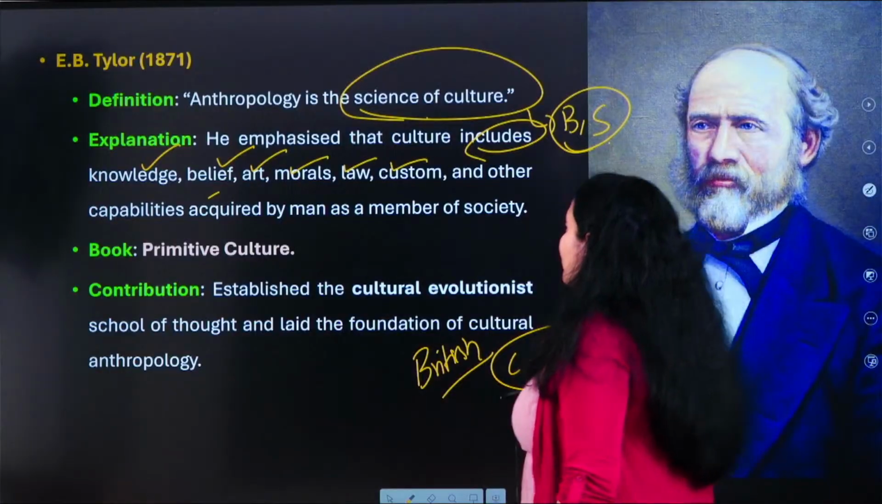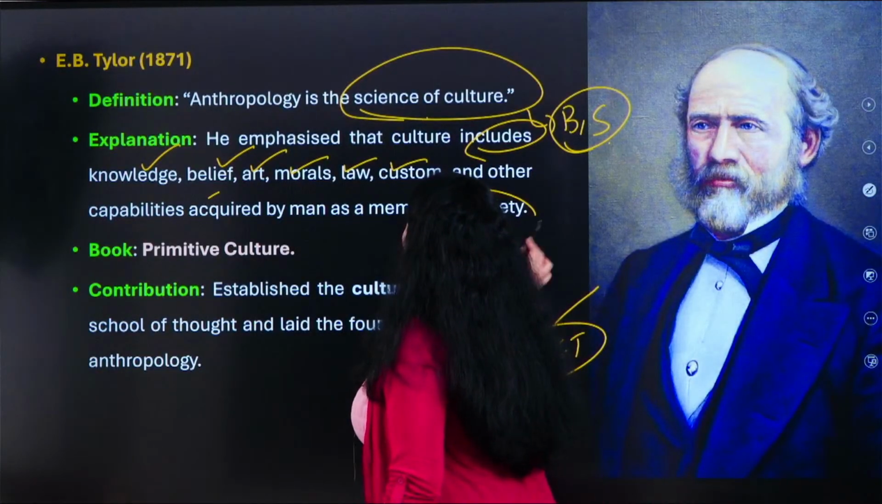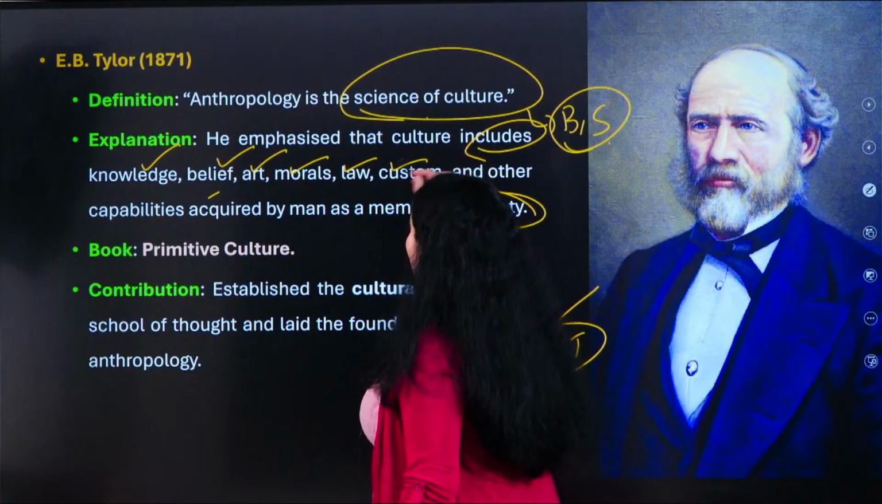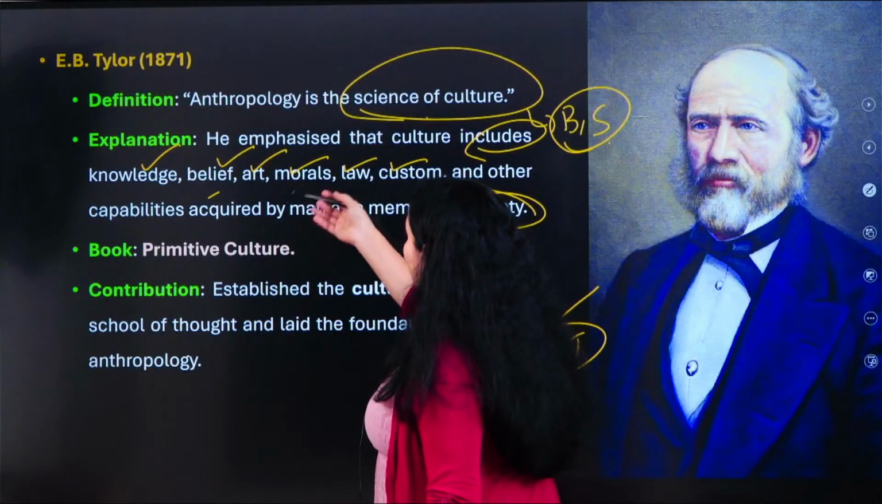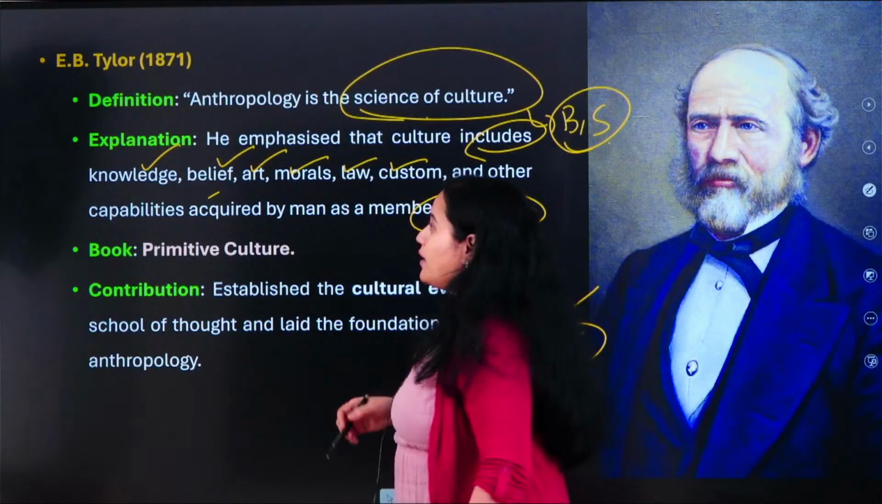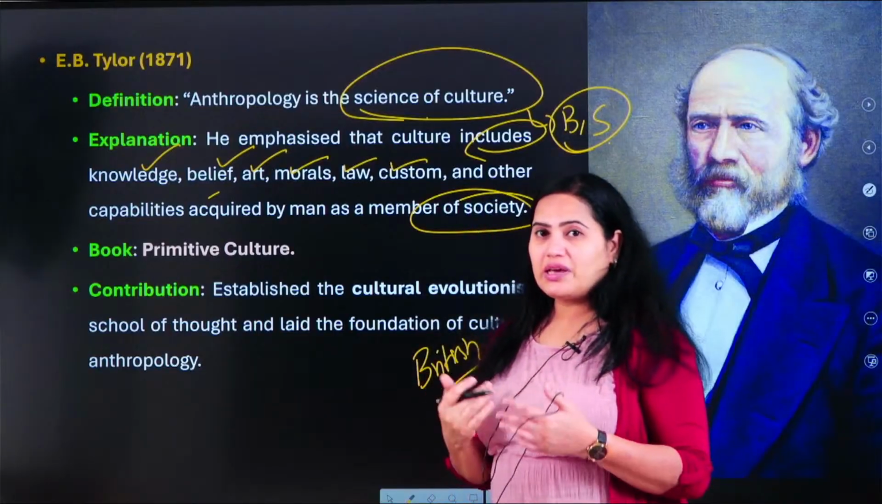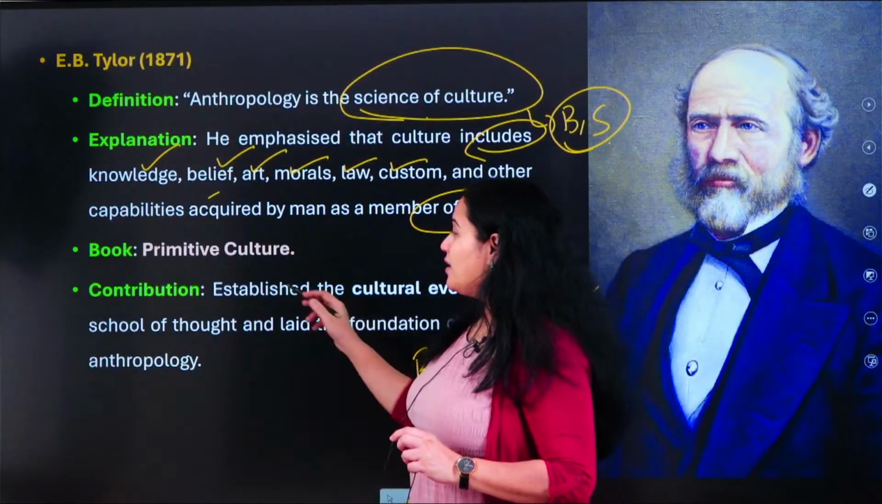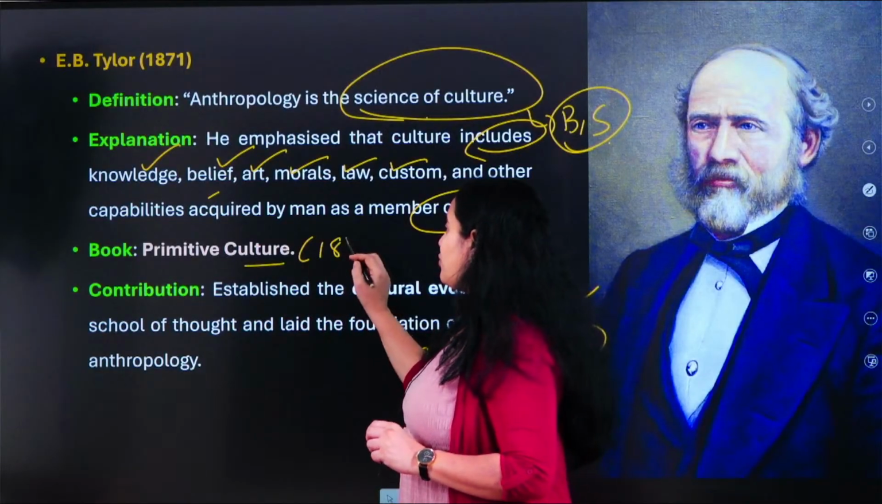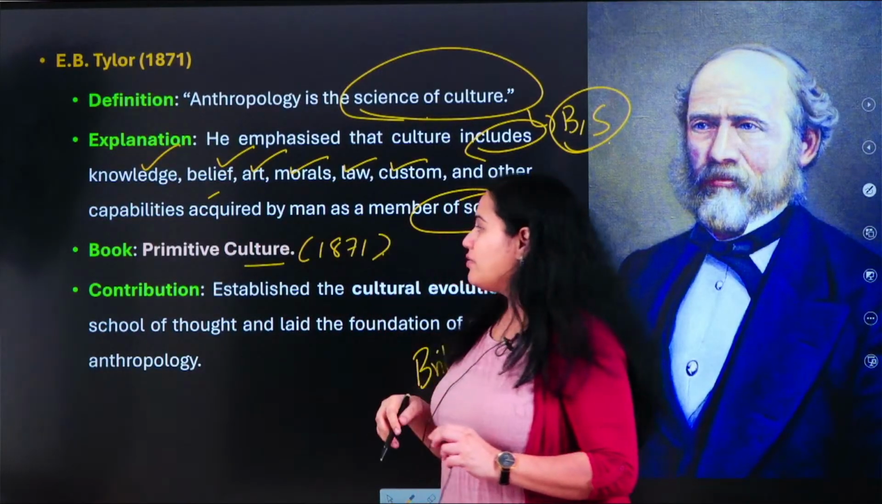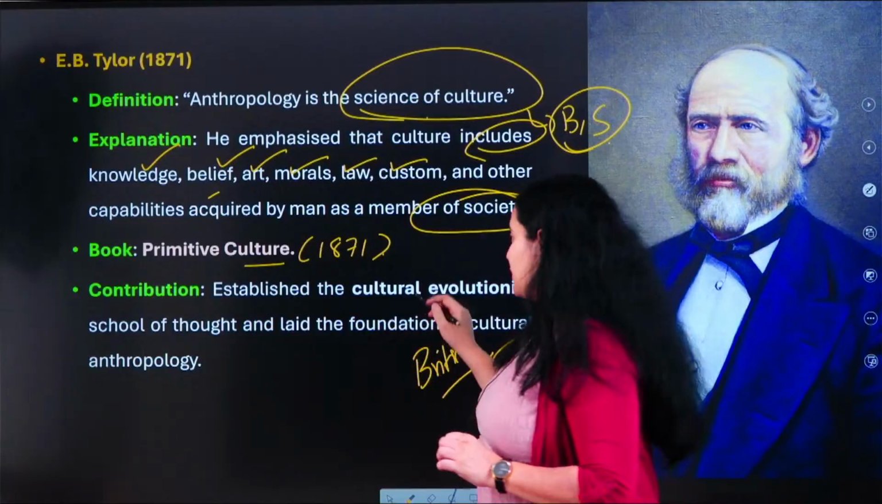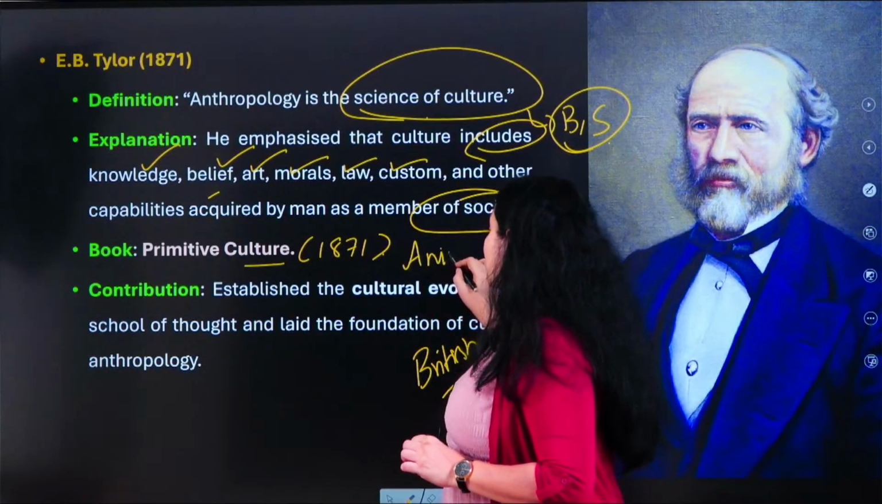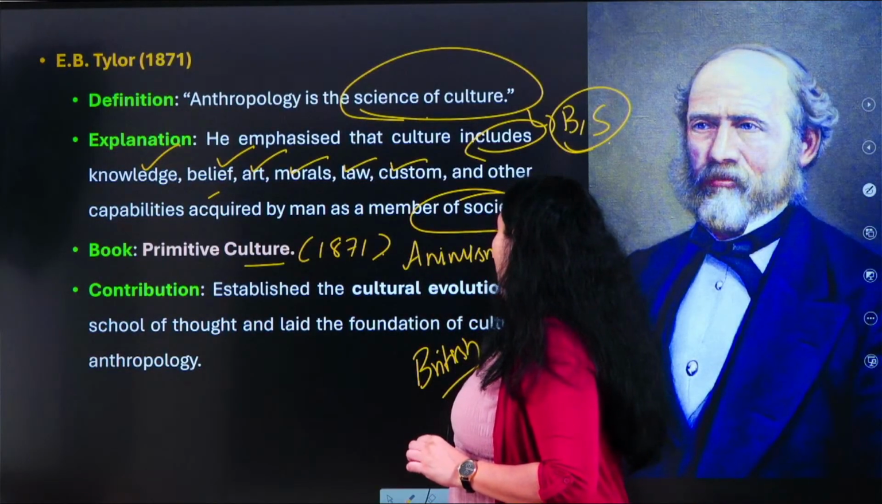Okay, and he is saying that being a member of society, whatever comes under the knowledge, belief, art, morals, laws, customs and eventually the capabilities which he acquires, according to him, that is what is culture. And he has authored a book called Primitive Culture in the year 1871, where he has explained about animism. So it is a type of religion. Animism के बारे में उन्होंने बोला है.